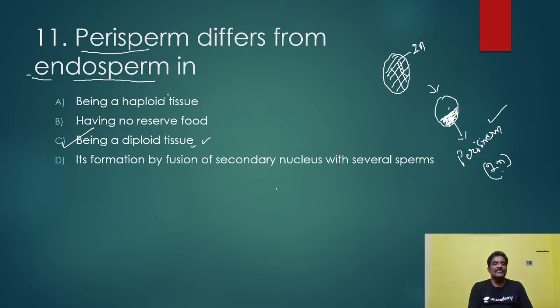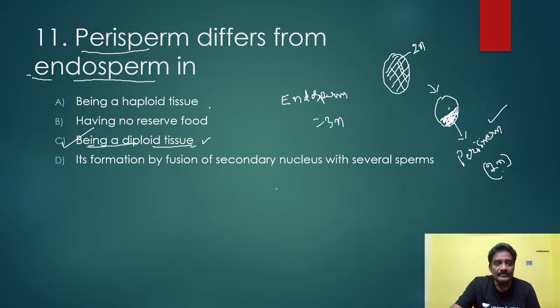But whereas here endosperm is there. Endosperm, 3n or 2n? This is 3n. So perisperm is diploid, endosperm 3n. So perisperm is different from endosperm, being a diploid tissue. This is the right answer. Being haploid tissue, having no role, or formation by fusion of secondary nucleus with several sperms, are all not related. These are all wrong answers.